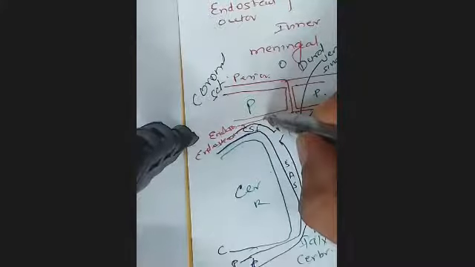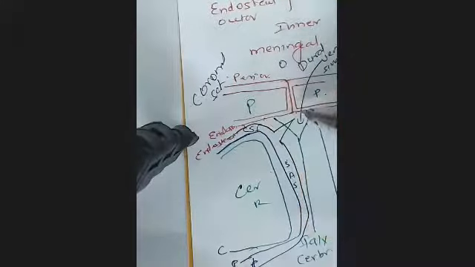This endosteal layer will also give a sheath for the optic nerve. It is continuous with the sclera. So these are some of the things you should know about the endosteal layer. The endosteal layer is very firmly attached on the inner side of the skull bone, and it is continuous with the pericranium outside the skull through the suture. So the two layers are the endosteal layer and the meningeal layer.